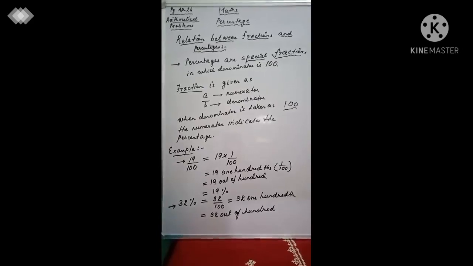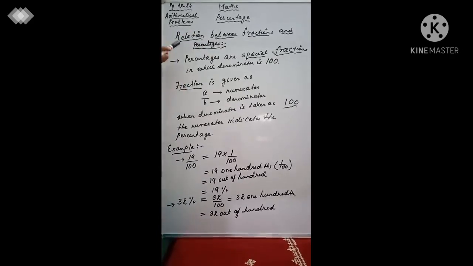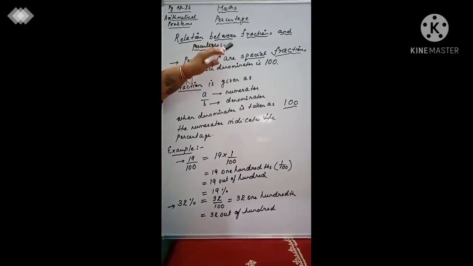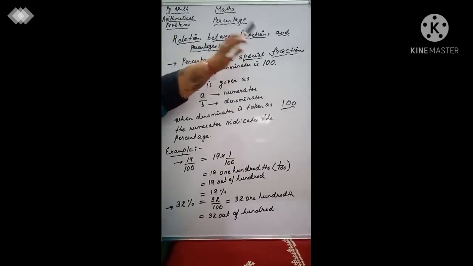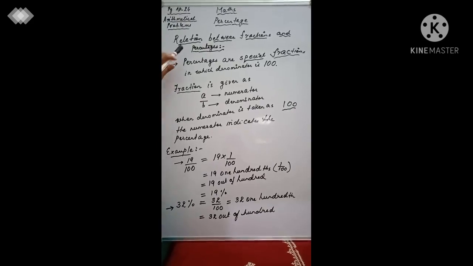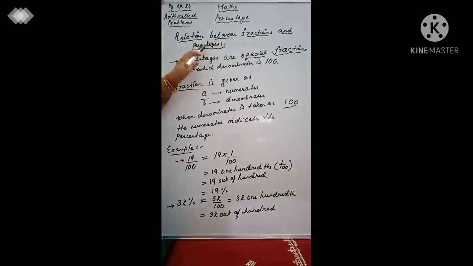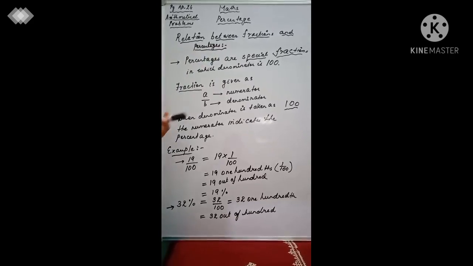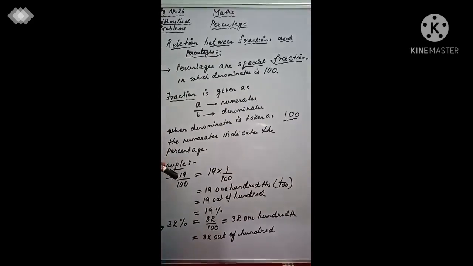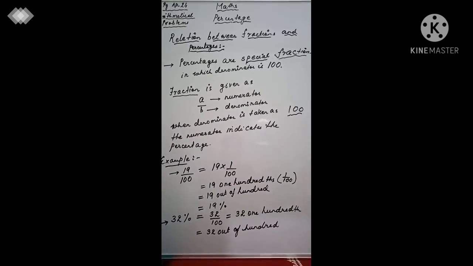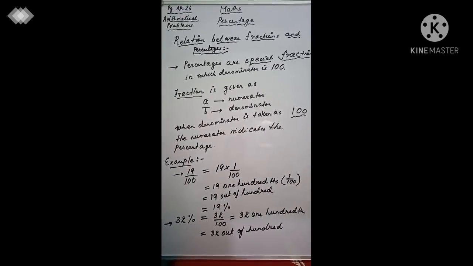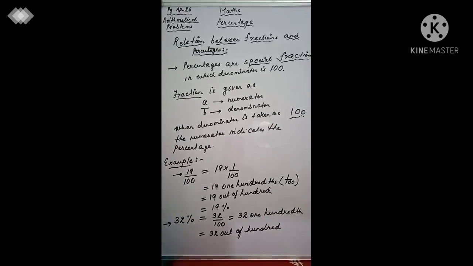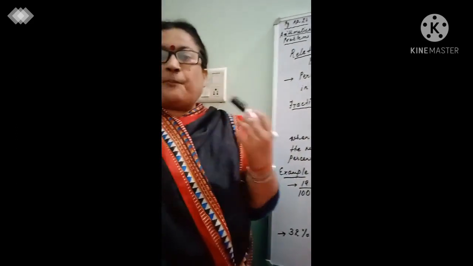Now, the next topic that we are going to discuss in percentages. What is the relation, or how are percentages and fractions related to each other? This is a very common relation between fractions and percentages. If you are asking me what is a percentage, I told you when I was explaining in the last one also that the denominator is always 100, and that is what the percentage is. So when you say that the denominator is 100, that means that it has to be basically a fraction.